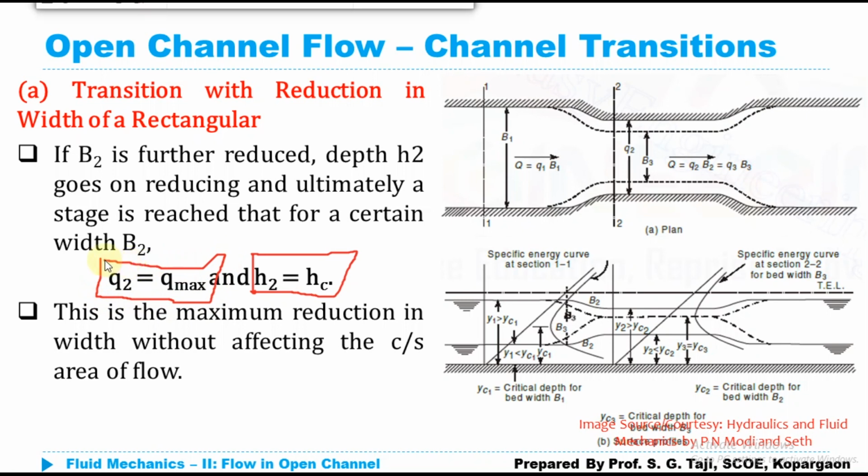This is the possible case up to which we can reduce the width of the channel, and beyond that the flow may be converted into supercritical flow, and there may be other losses which may take place, like scouring, due to the higher amount of energy in the supercritical flow. So this is our final limit up to which we can reduce the width of the channel, and the depth of flow can reduce up to this critical depth, where we are getting q equal to q max.